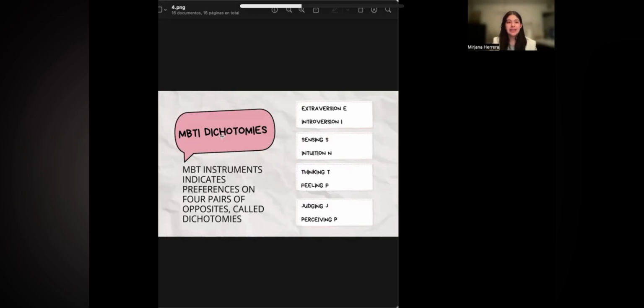The MBTI dichotomies. These instruments indicate the preference on four pairs of opposites called dichotomies. One of these is extroversion or introversion. The others are sensing, described as S, intuition, described as N, thinking, described as T, feeling, F, judging, J, and perceiving, P.